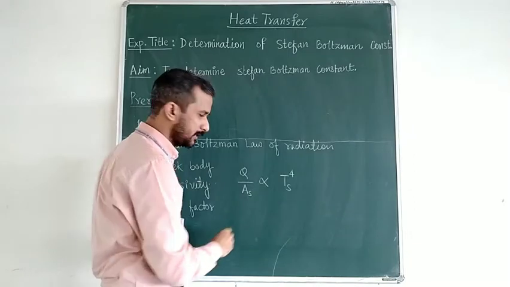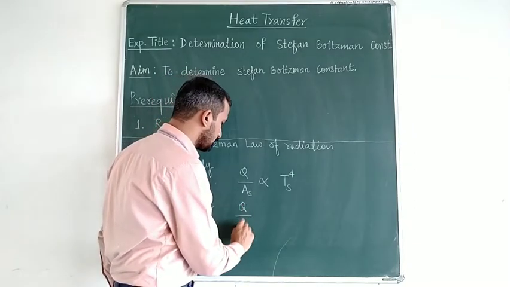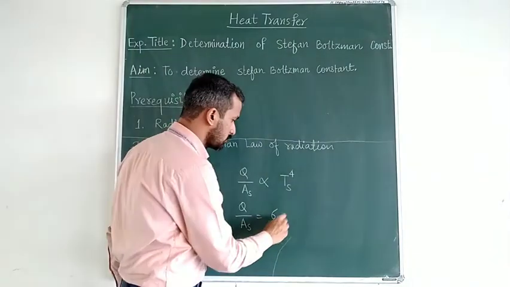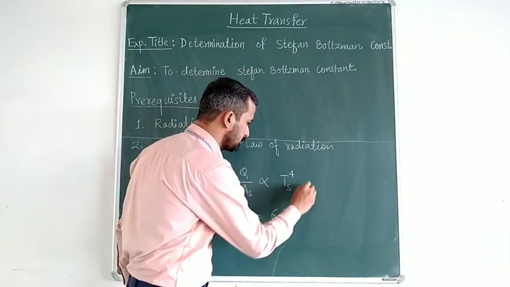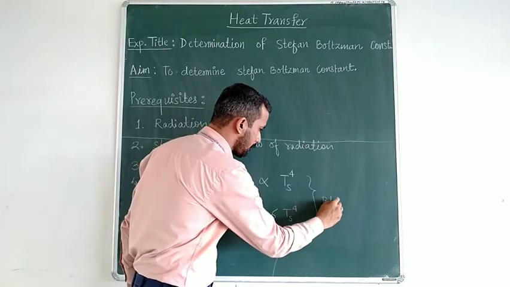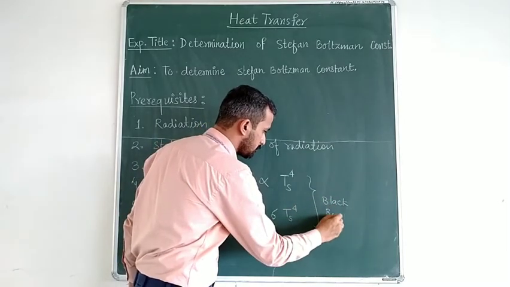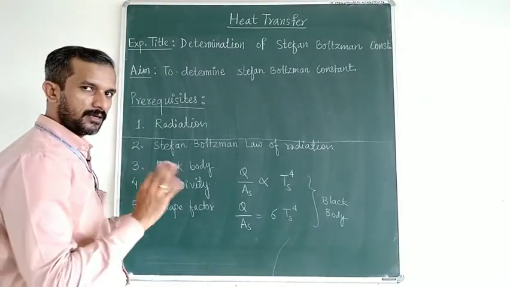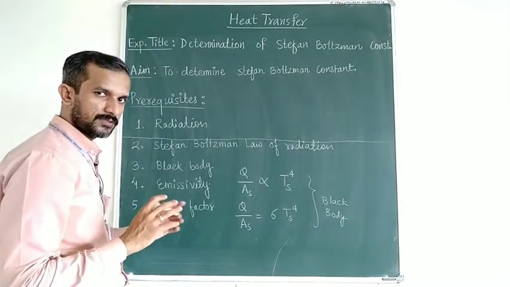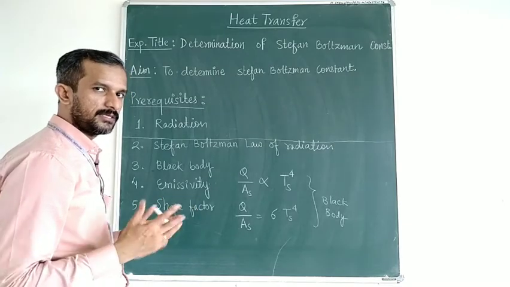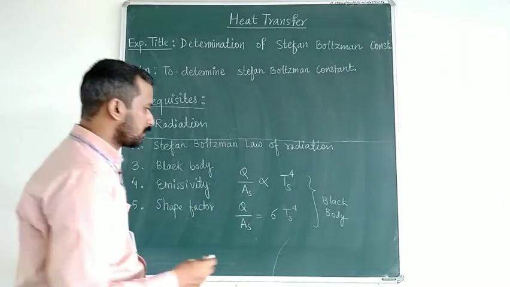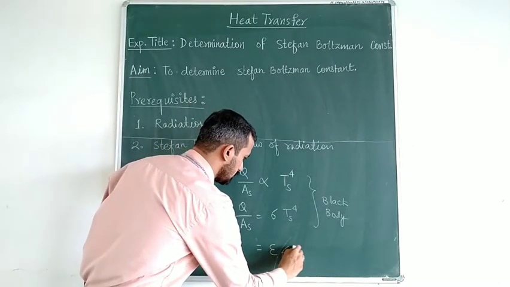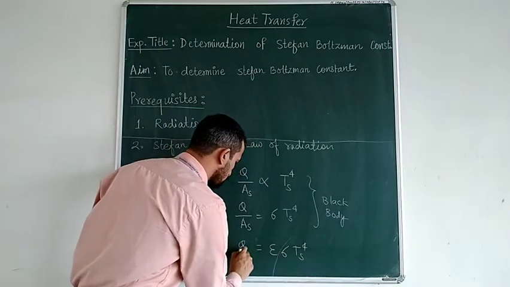If I remove this proportionality sign, this will be equal to sigma, the Stefan-Boltzmann constant, times Ts raised to 4. This is for a black body. You must be clear about what is meant by a black body. It is a hypothetical ideal case of a substance surface where its emissivity is 1. So for a normal substance, emissivity will have some value. So it is epsilon sigma Ts raised to 4 equals Q upon A.